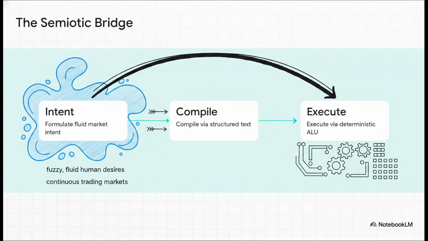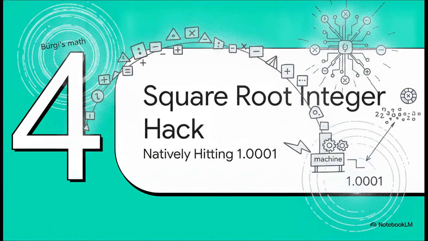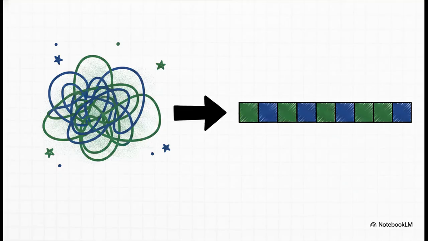We formulate the intent, we compile it through perfectly structured text, and then we execute it exclusively via the exact ALU surveyor, bypassing that FPU gambler completely. All right, part 4, the square root integer hack and how we natively hit that 1.0001. Crossing that bridge with Bürgi's math brings us to the ultimate payoff.